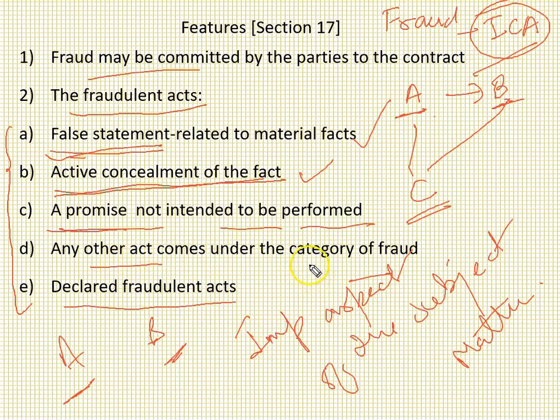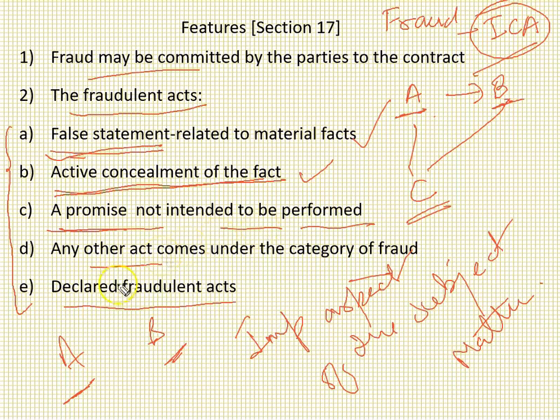So any other act which comes under the category of fraud means, for example, see, people are coming up every day, maybe every time, with new kinds of fraudulent activities, right? So it is not possible for the Indian Contract Act to give the exact word to word definition of fraud.